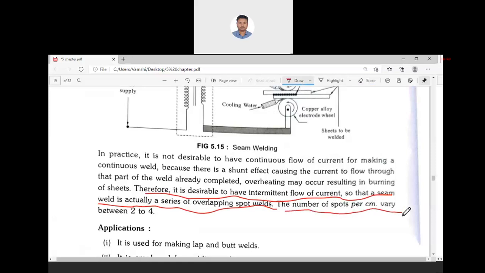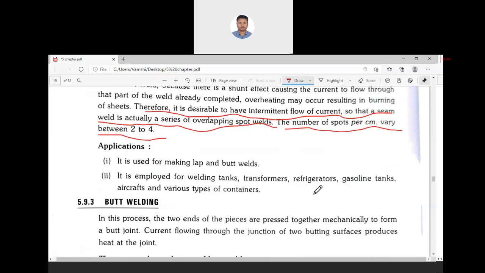The number of spots per centimeter varies between 2 to 4. So seam welding is nothing but a series of continuous spot welds. How can we achieve these continuous spots? By continuously turning the transformer on and off, so continuous spot welds will come.